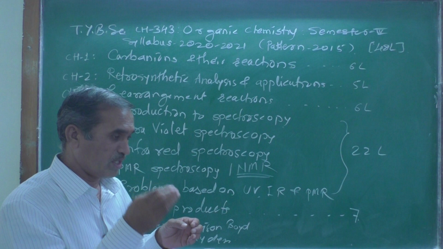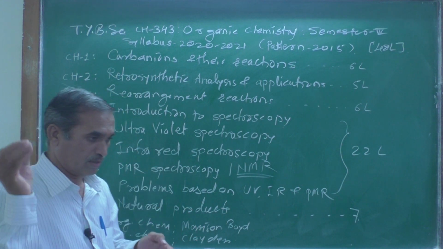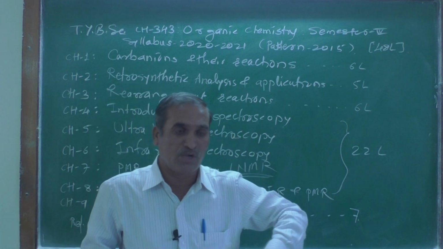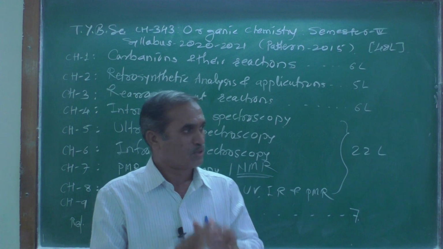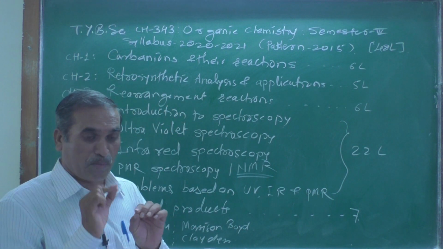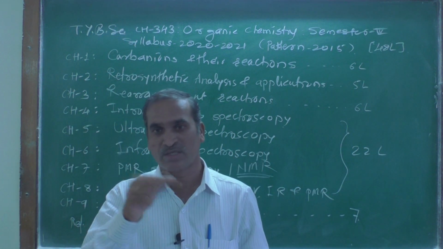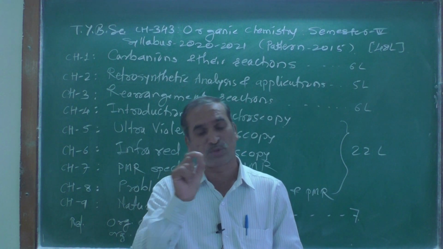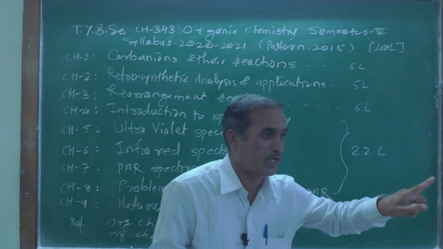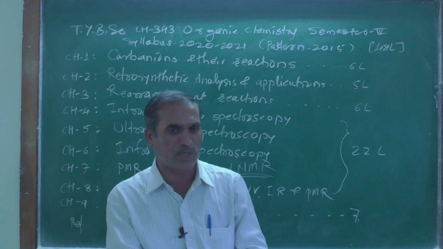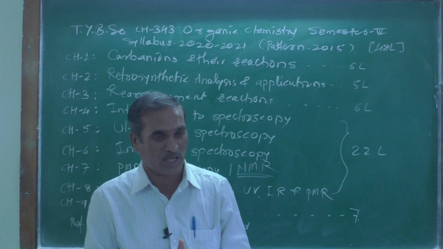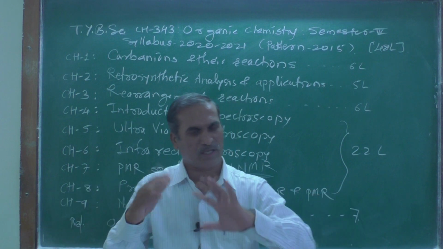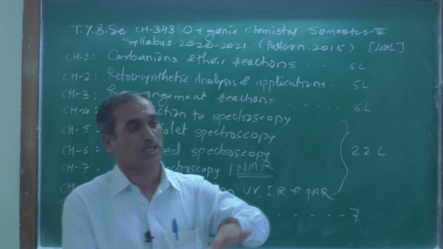When radio waves are applied to that nucleus, changes occur depending upon the environment that proton has, and on that basis we get a complete, correct structure by NMR. Suppose ethyl chloride: we know it is CH3, CH2 and Cl. The methylene protons are different from the methyl protons. CH3 has 3 protons, CH2 has 2 protons, and around them is a different chemical environment, therefore they are chemically non-equivalent and give different signals.